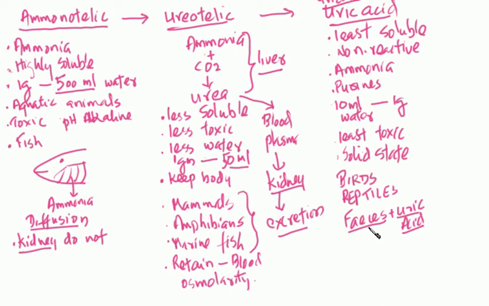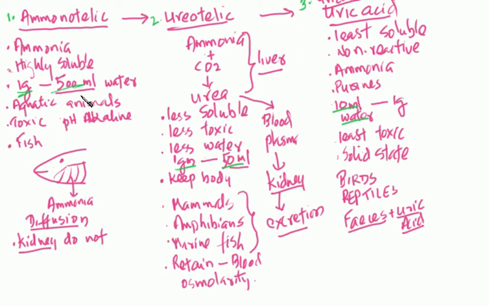So these are the three types of animals. The first one is ammonotelic. The second one is ureotelic. And the third one is called the uricotelic. Uricotelic needs the least volume of water for excretion, and ureotelic needs the second least volume of water, but ammonotelic needs the most amount of water for excretion, right?